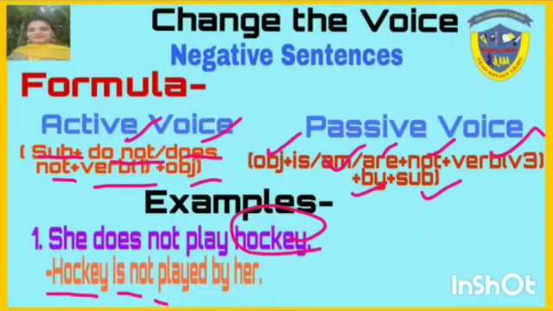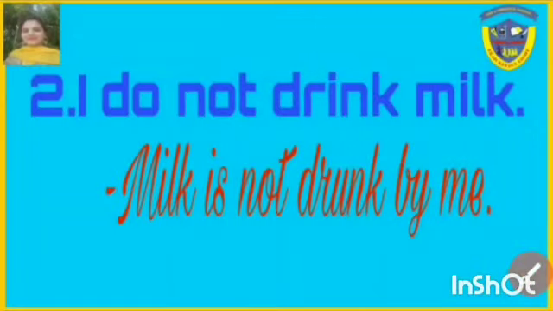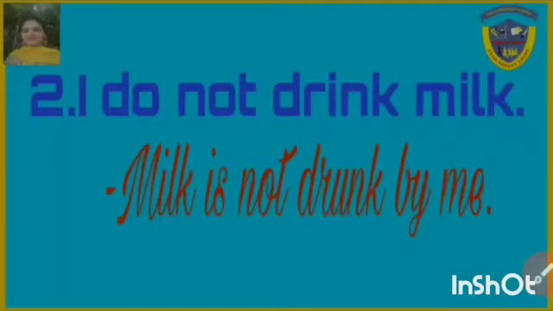What is the third form of play? Played. By, she will change into her. Hockey is not played by her. Next example is, I don't drink milk. How will we change? Milk is not drunk by me.